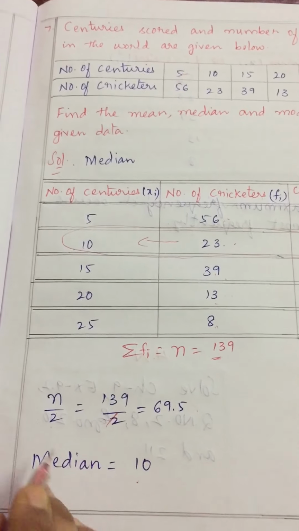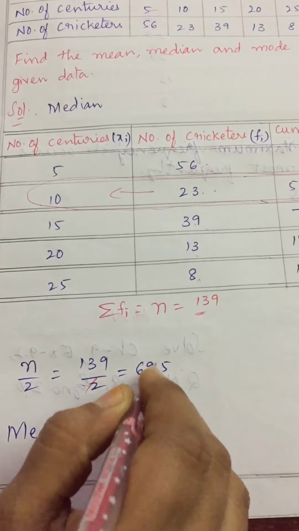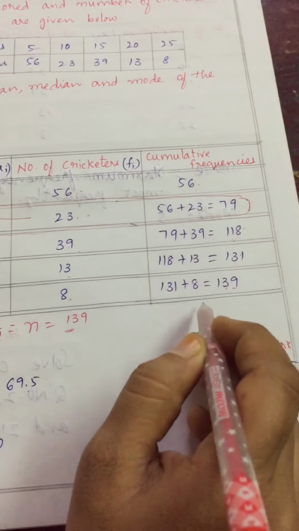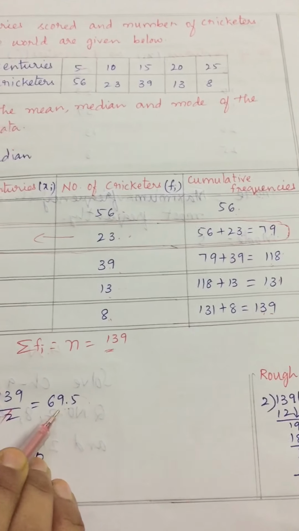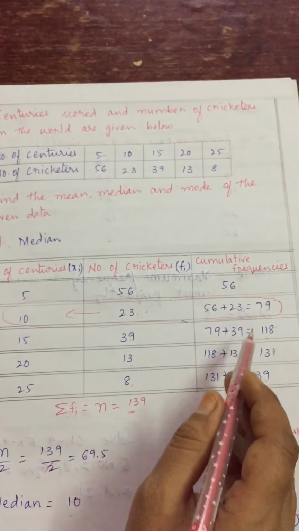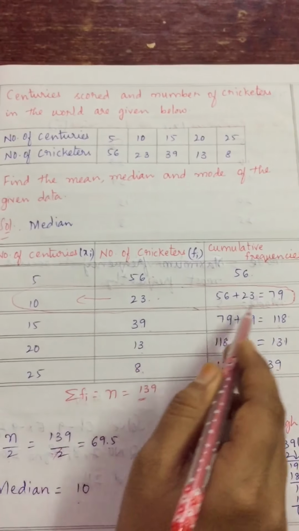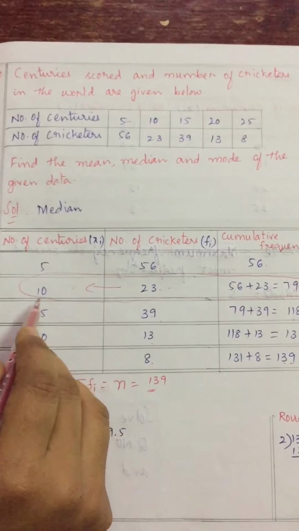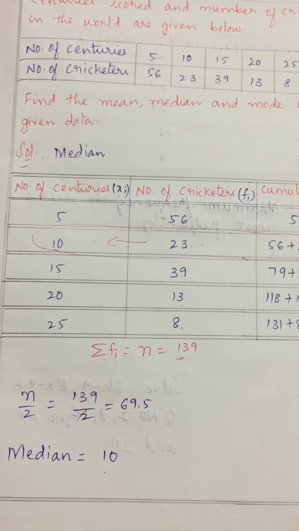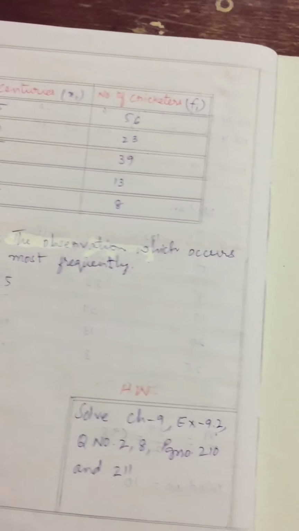Am I clear children? N by 2 you need to find, that is 69.5. Search this value in the cumulative frequency. Exact value or more value only, not less value. More than 69.5 only you should take. That is 79. Circle that full row. See, come to the centuries, that is xi. 10 here, that is the median. Am I clear children? Median here. Now let's see mode.